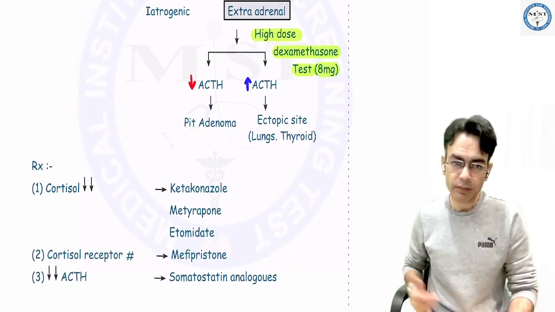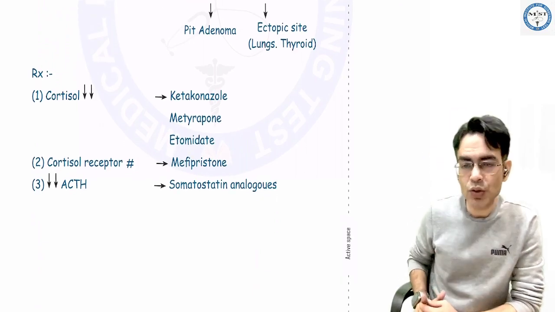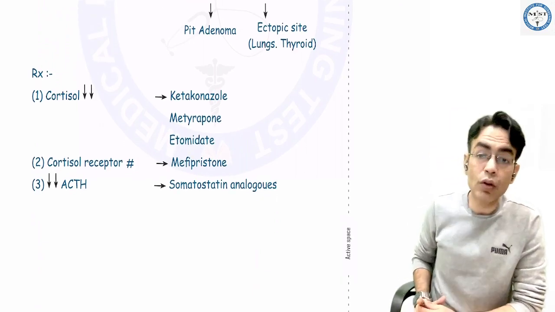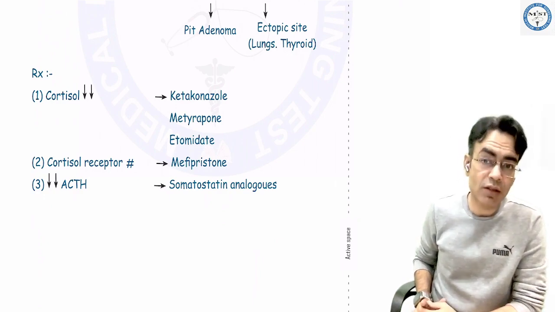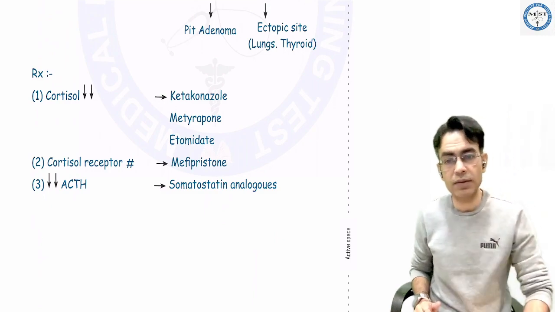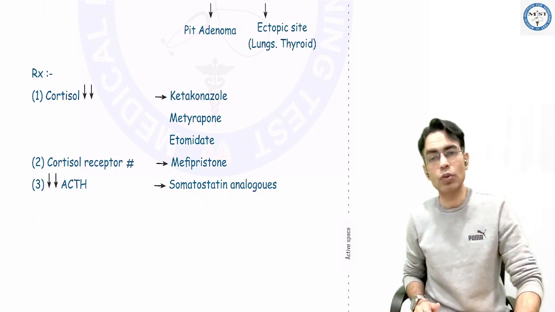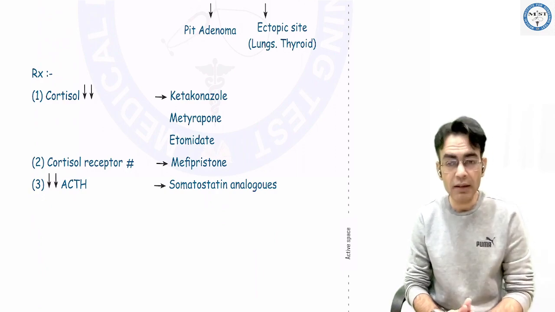What do you do? You give drugs to decrease the cortisol, like ketoconazole, metyrapone, and etomidate. You give cortisol receptor blockers like mifepristone, and you will give a drug to reduce the ACTH secretion, like somatostatin analogues. Okay, so this is all about the discussion of the adrenal gland.